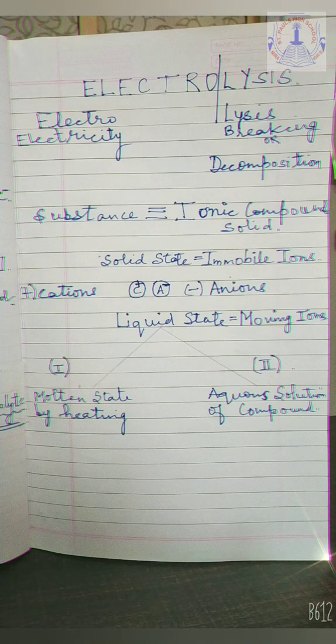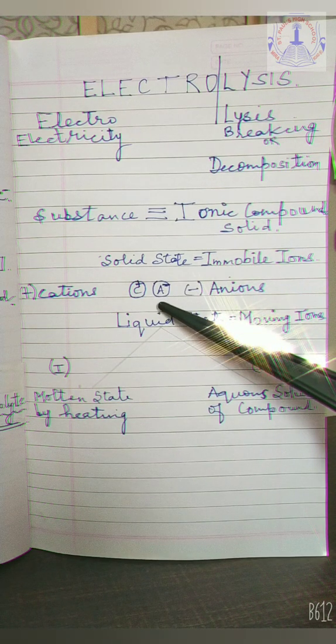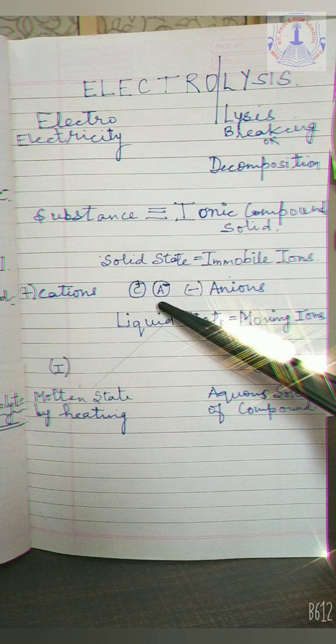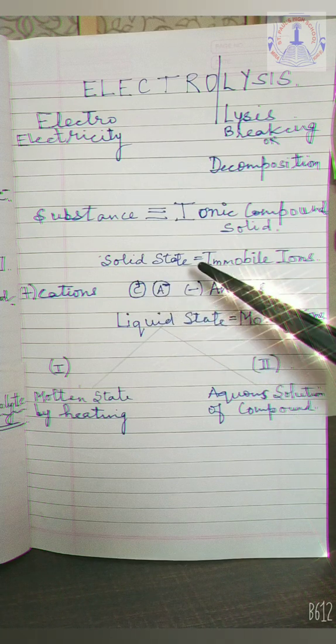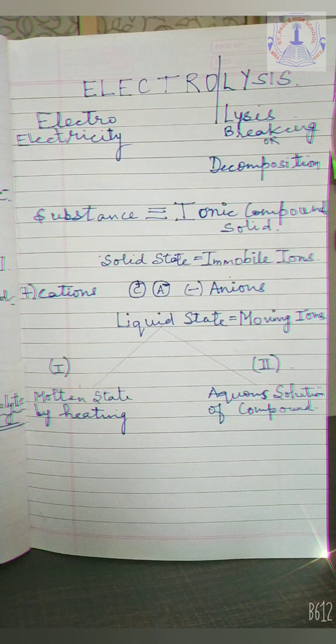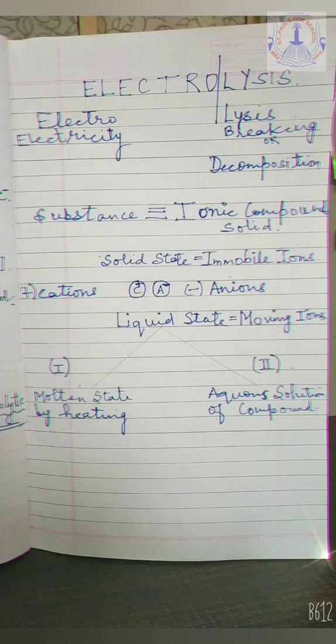We know that ionic compounds always occur in solid state, and the respective ions of the ionic compound, that is the positively charged cations and negatively charged anions, exist side by side to each other. This is the way the ions exist in ionic compounds in solid state. These ions are immobile, that is, they cannot move. But the flow of electricity is possible only when the charges flow. So the flow of electricity will be possible only when these ions start moving from one place to another, and that is possible only in the liquid state.